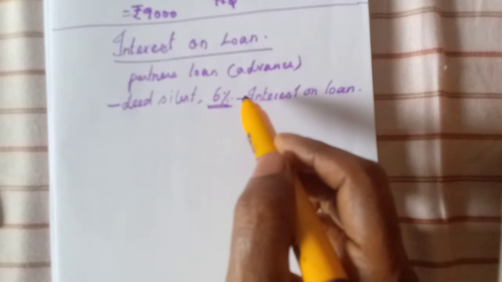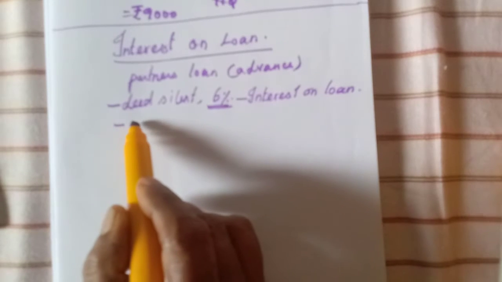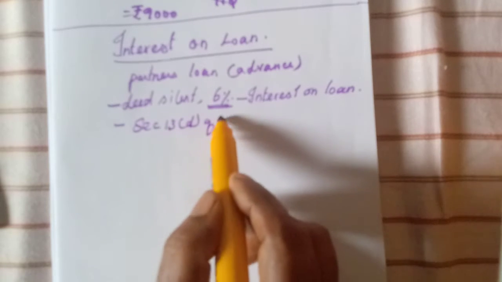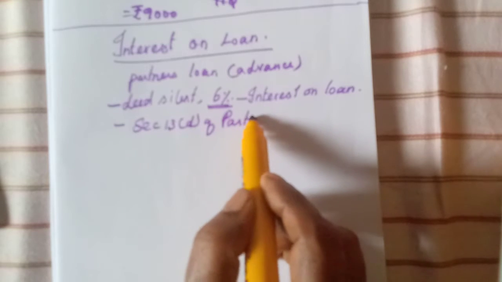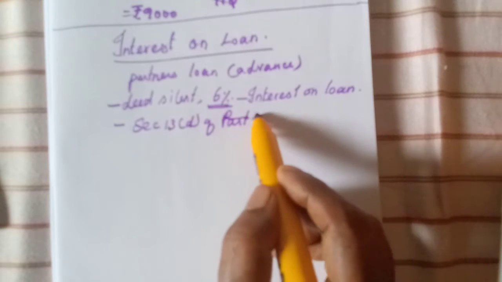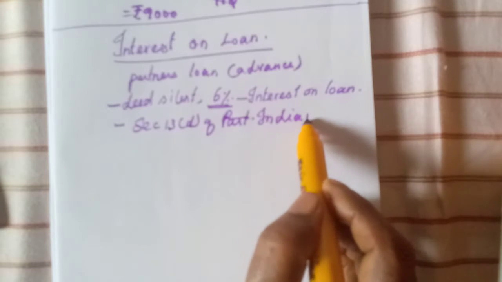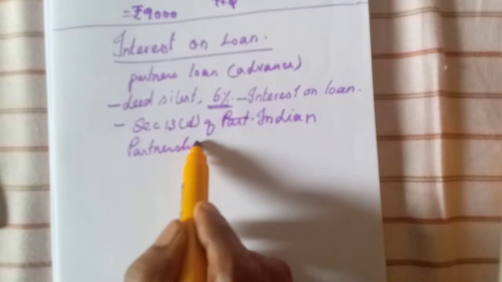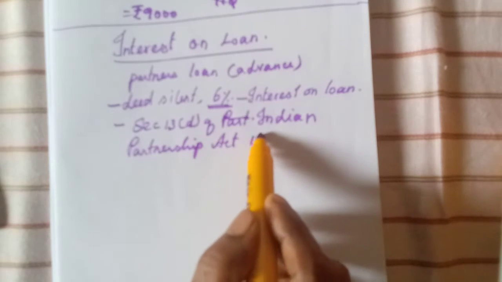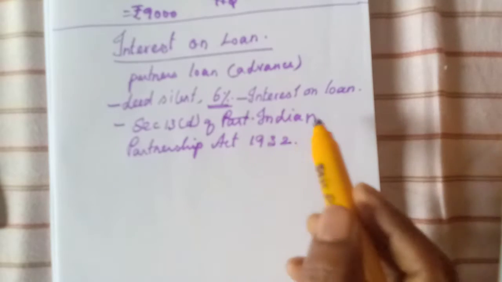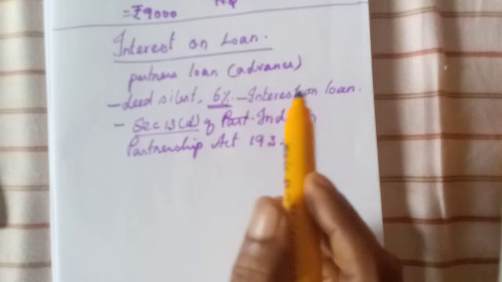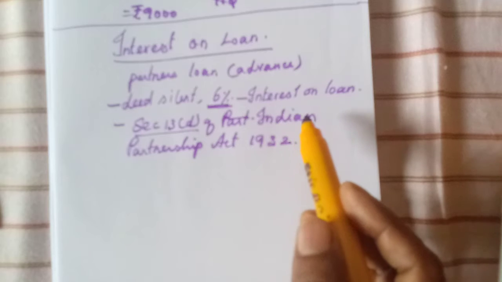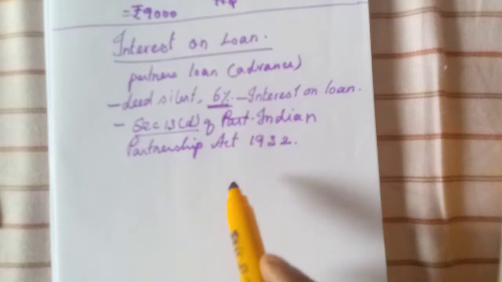This is as per Section 13(d) of the Indian Partnership Act, 1932. As per this section, the 6% interest must be given to the partner who has advanced a loan to the firm.